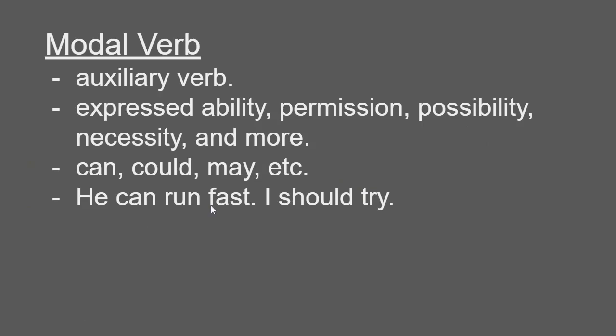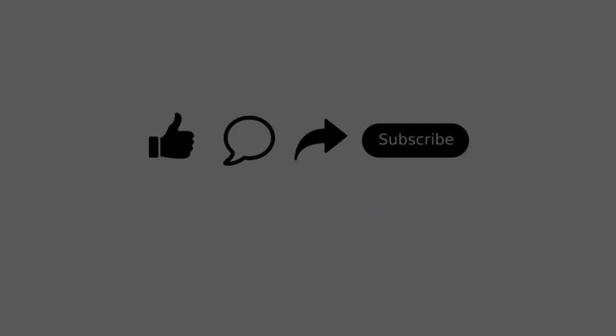Let's see some examples. He can run fast. Can is an auxiliary verb, modal verb. I should try. Should is the modal verb.